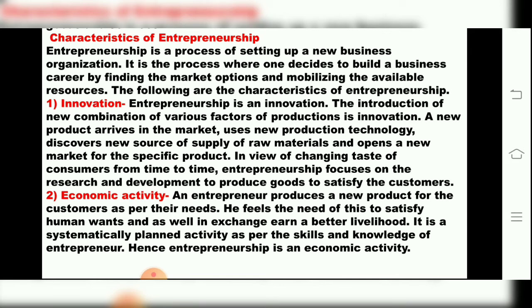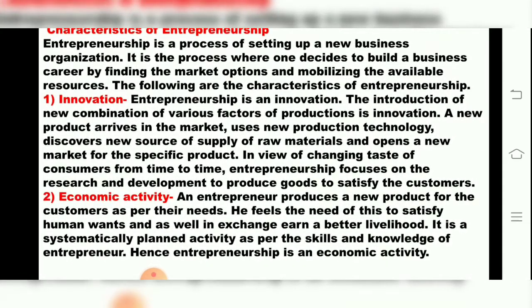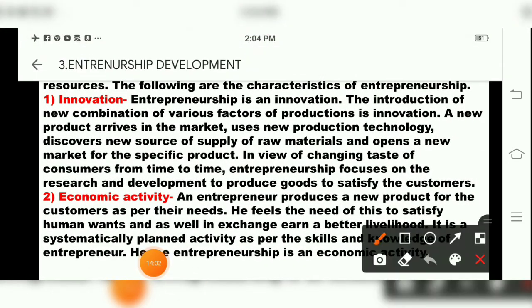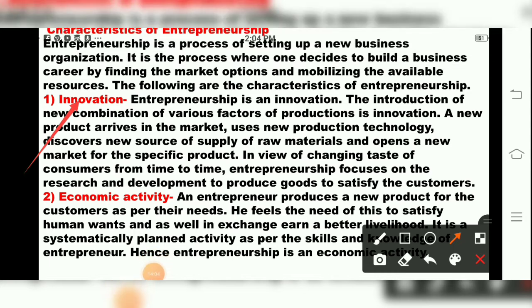So what has been told about innovation? Entrepreneurship in innovation, children, is discovering new sources of supply of raw materials and opening a new market for a specific product. Customers change, demand changes, consumers' taste changes from time to time.